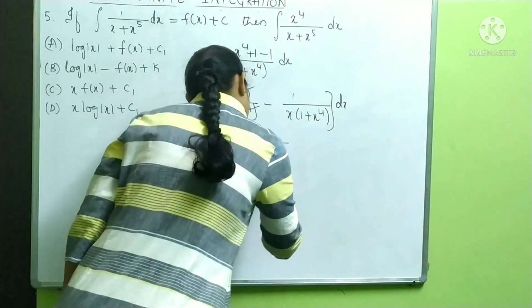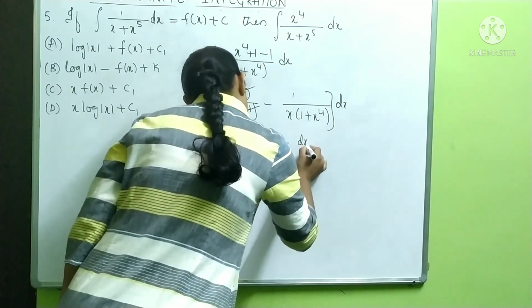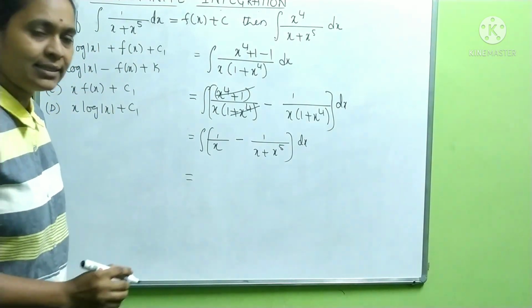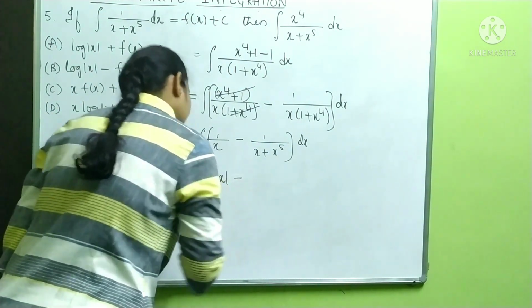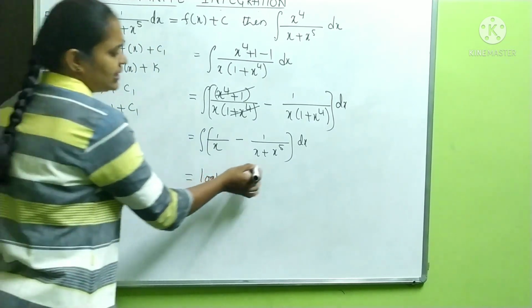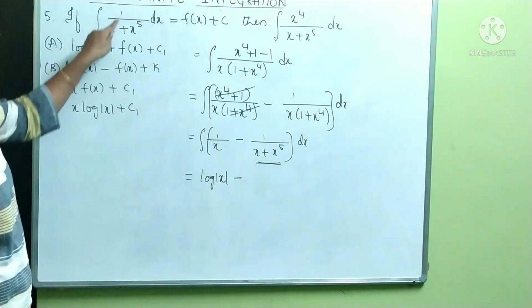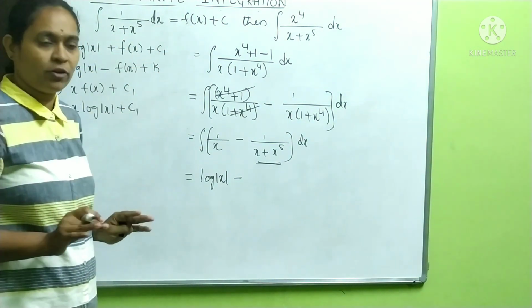So it is 1 divided by x plus x to the power 5 into dx. So what is integration of 1 by x? Integration of 1 by x is log mod x minus. They have given what is integration of this? They have given integration of 1 by x plus x power 5 is f of x plus c. It is given for us.